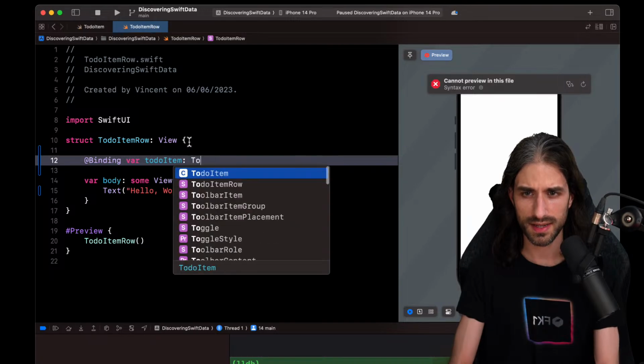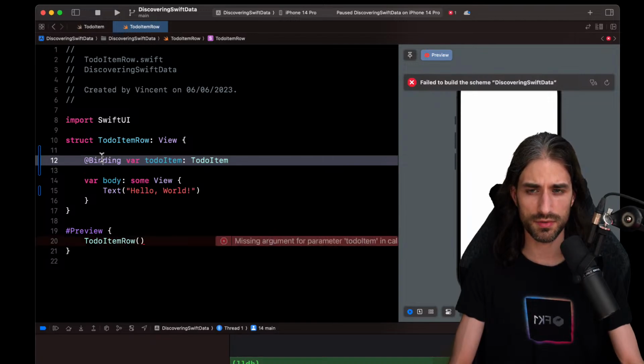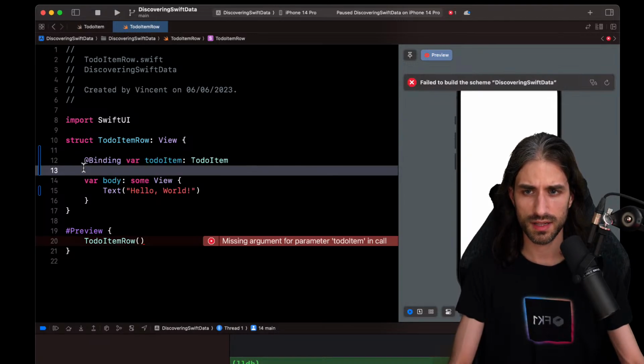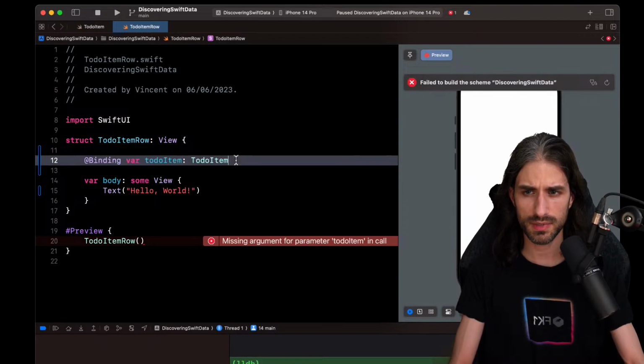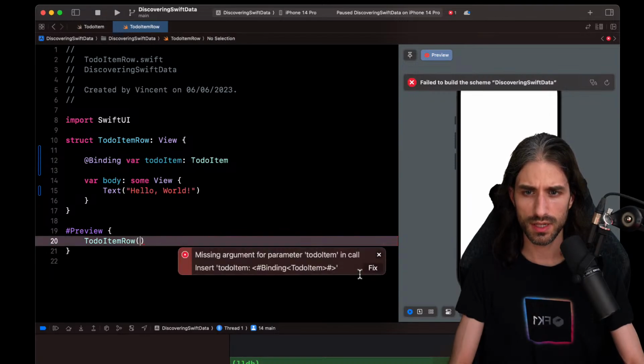No, more like that. Okay, so I will need a binding. We'll see if this is indeed the syntax we still use when we want to implement a data flow between parent view and child view using Swift Data. So here we have our binding like this for the to-do item. Then what else do we need? I guess that's all that we need. We need to fix the preview.